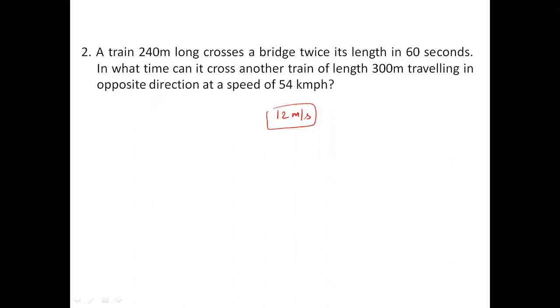So by the time we come to the first sentence, we understood that the speed of the train is 12 meters per second. In what time can it cross another train of length 300? Now it has to cross 240 plus 300, total 540 meters. Opposite direction, 54 kilometer per hour. What do you mean by 54 kilometer per hour? 15 meters per second. Opposite directions, 12 plus 15, 27.